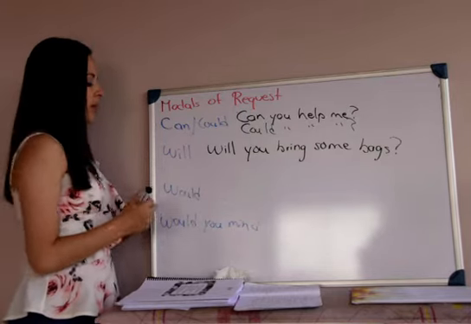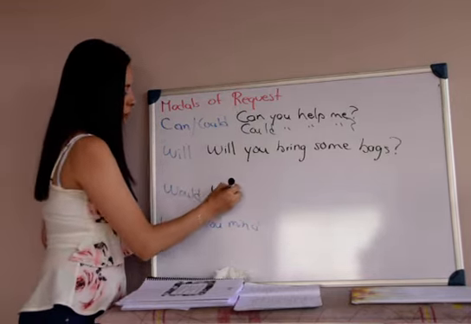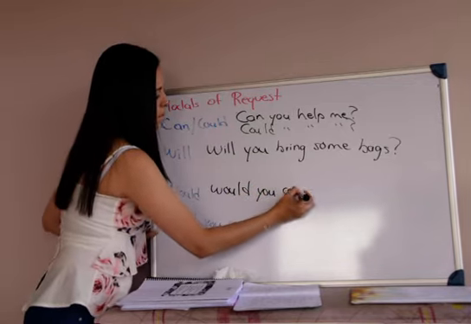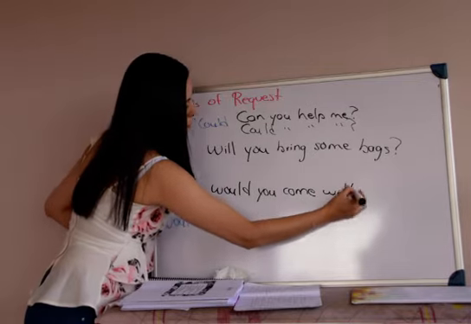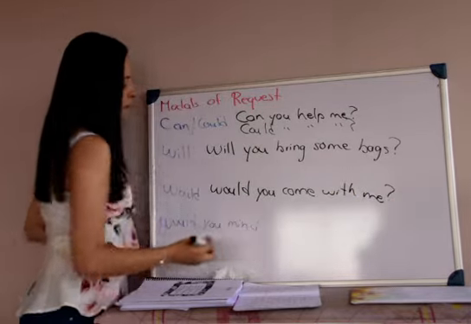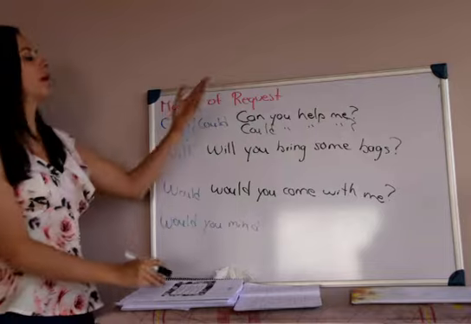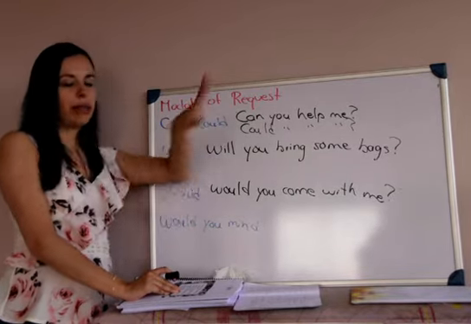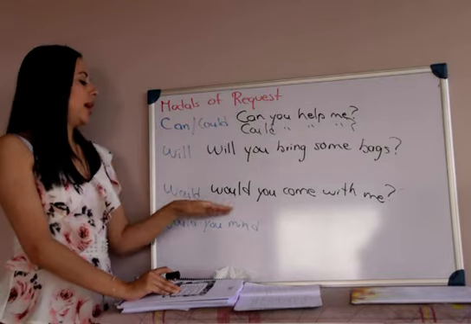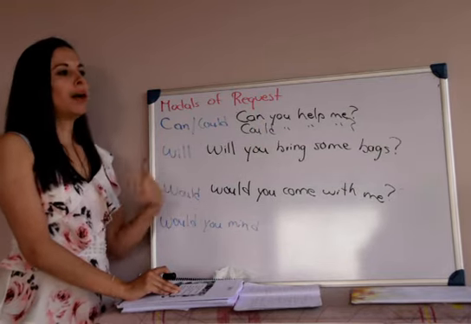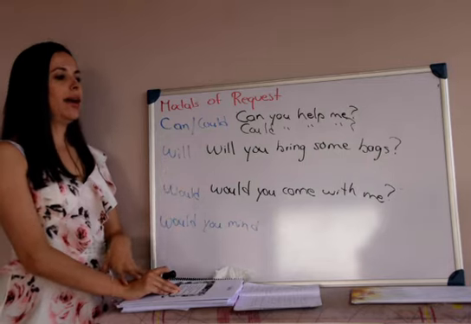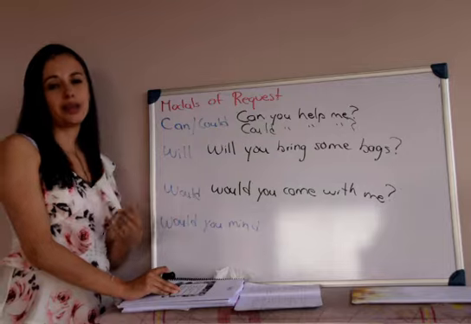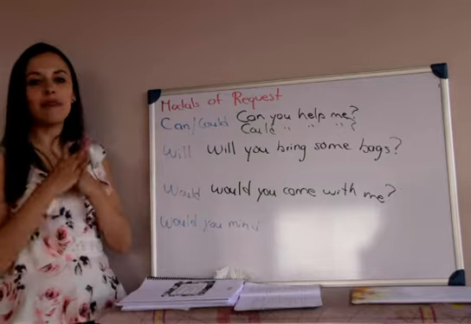Would is pretty similar. Okay, would you come with me? Again, we are making a request. I don't want to go alone. I don't want to be alone in X place. And I make the request to my brother, to my friend, to my parents to come with me. So would you come with me? ¿Vendrías conmigo? Please.